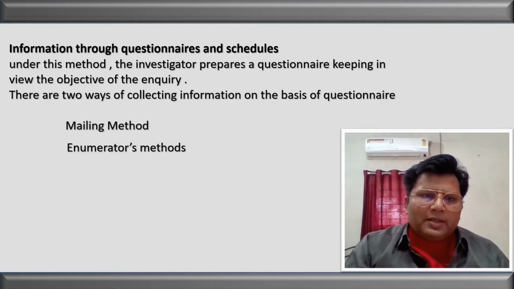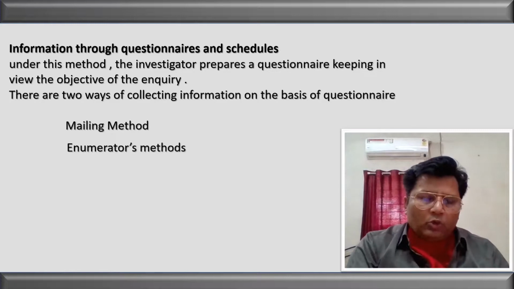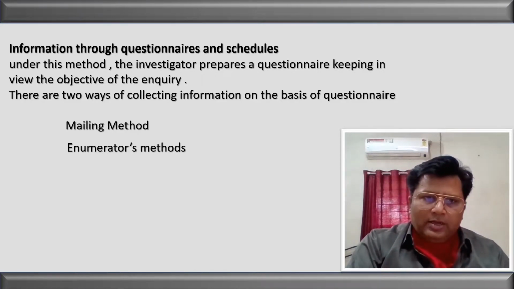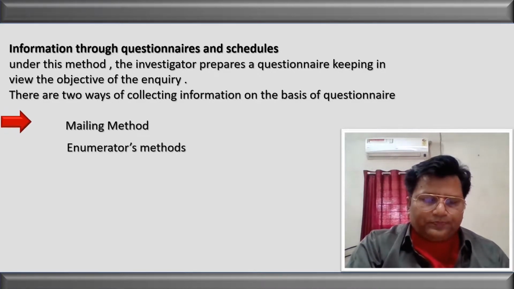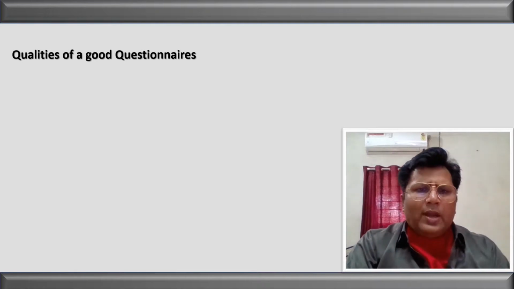The second method is the enumerator method. Under the enumerator method, the person will go and give the questionnaire, ask the people to fill the questionnaire, and they will assist the people as well while filling the questionnaire. So two methods are being used through the questionnaire. One is the mailing method and the other one is called the enumerator method. Clear?